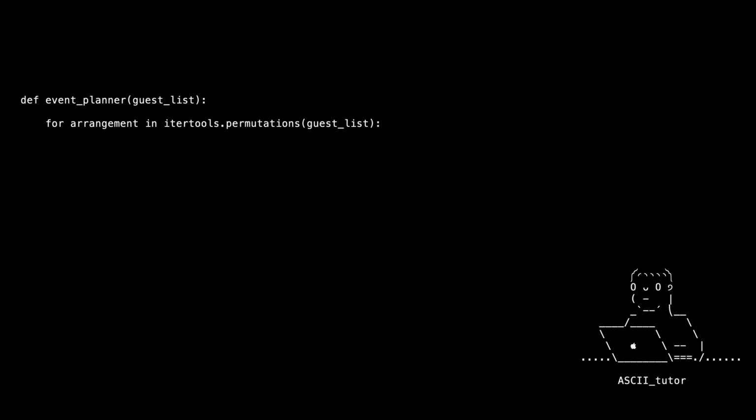Itertools.permutations takes the guest list as its first argument. If you have seen the video on permutations versus combinations, you may remember there was a second argument for the length of subsets the function will return. If you omit it, permutations will take the length of the given iterable. Each arrangement will be checked. We do not want an explosive night. The isSafe function will return true or false. If it signaled all clear, we will return the good seating arrangement and search no further. If there are no harmonious seating arrangements with all our guests, the event planner will return false and admit defeat.